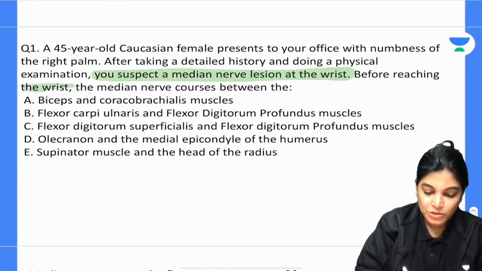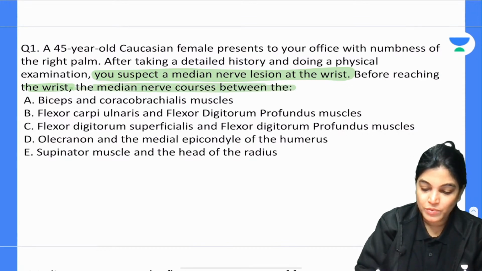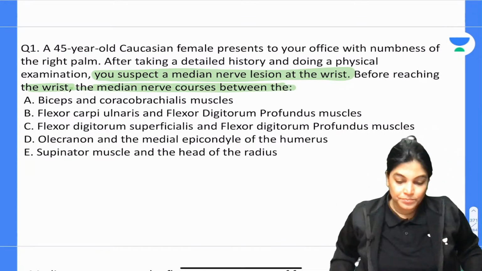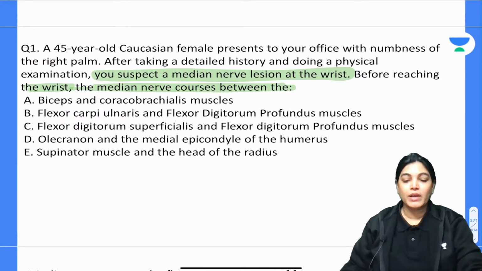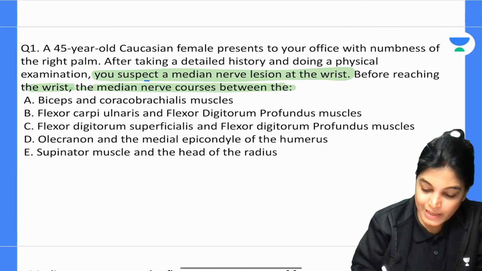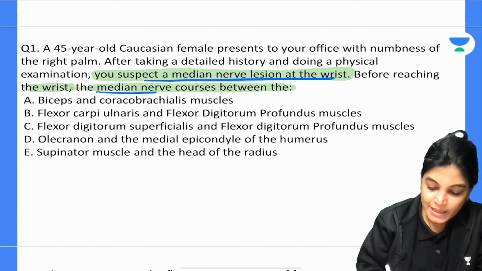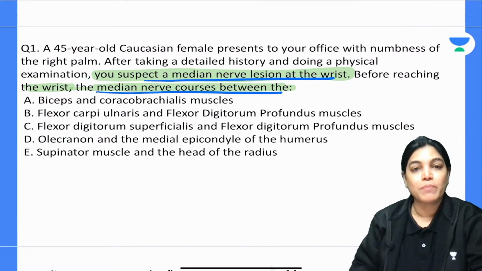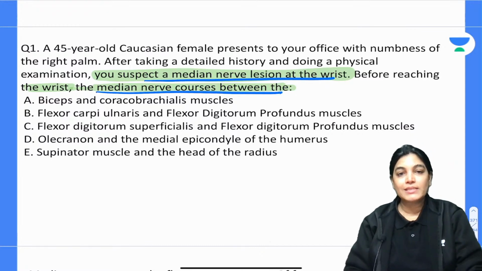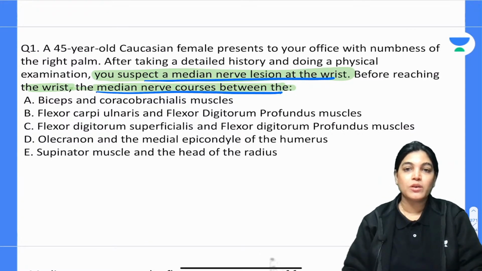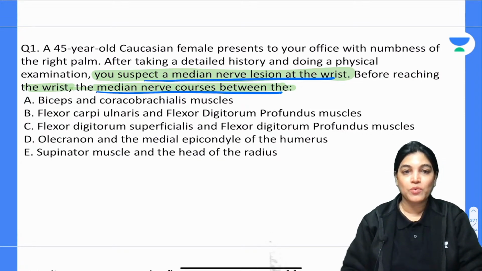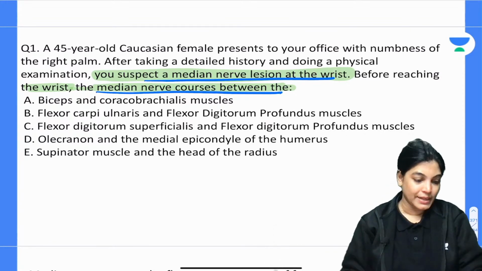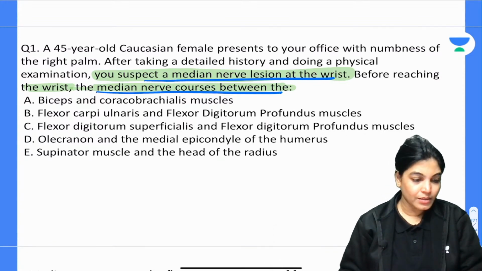Before reaching the wrist, the median nerve courses between. So this is about the course. So what is the right answer? Before reaching the level of the wrist, the median nerve is coursing between which two structures? Biceps and coracobrachialis; flexor carpi ulnaris and flexor digitorum profundus; flexor digitorum superficialis and flexor digitorum profundus; olecranon and medial epicondyle; supinator and head of the radius.